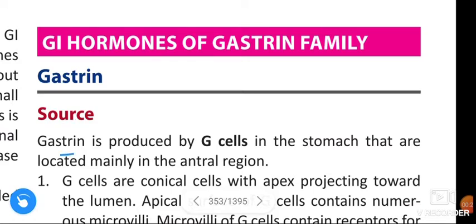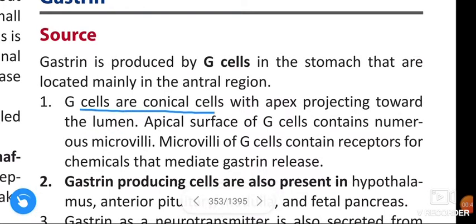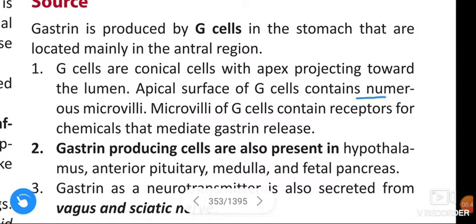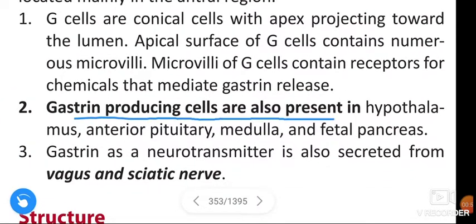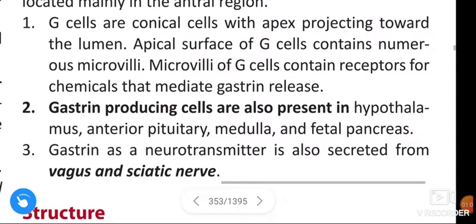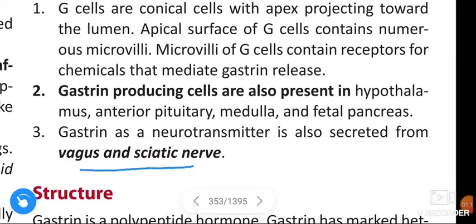Source. Gastrin is produced by G cells in the stomach that are located mainly in the antral region. G cells are conical cells with apex projecting toward the lumen. Apical cells of G cells contain numerous microvilli. Microvilli of G cells contain receptors for chemicals that mediate gastrin release. Gastrin producing cells are also present in the hypothalamus, anterior pituitary, medulla and fetal pancreas. Gastrin as a neurotransmitter is also secreted from vagus and sciatic nerve.